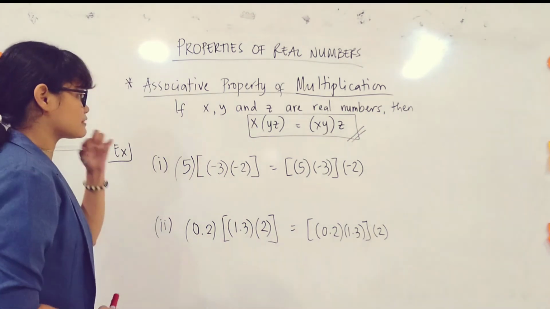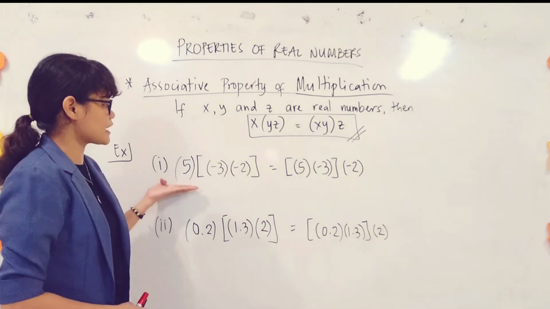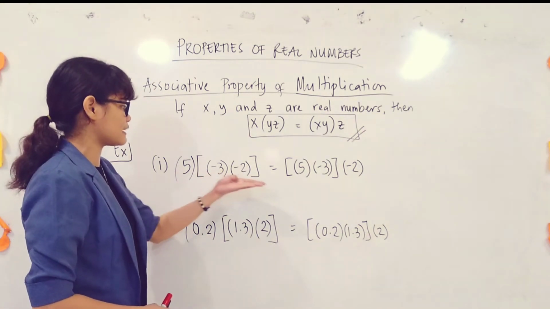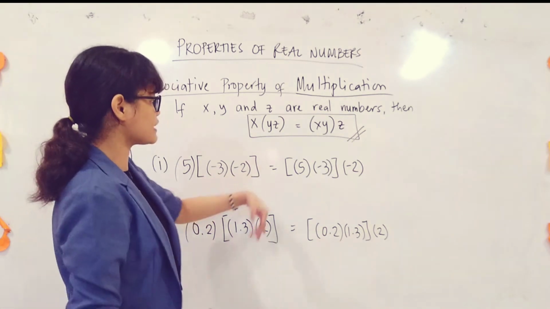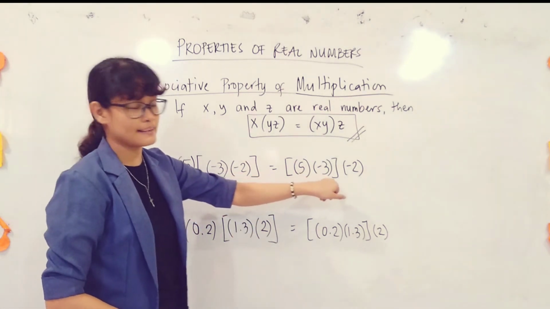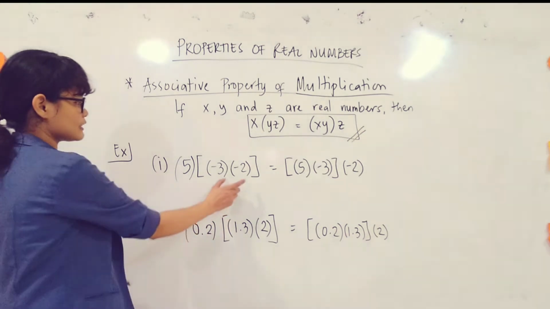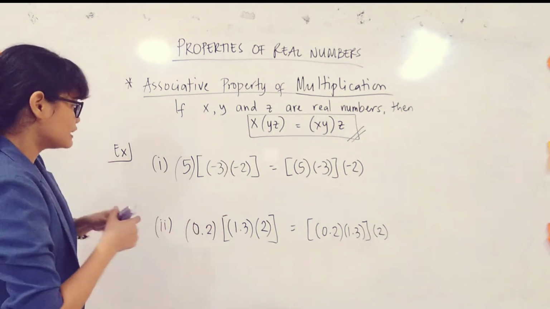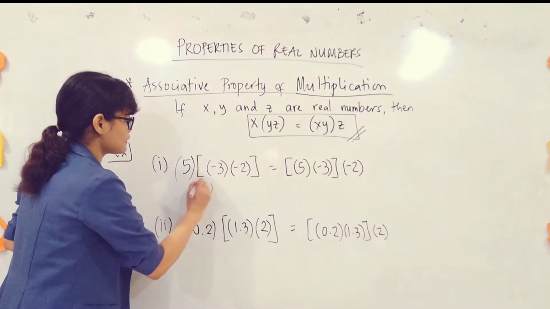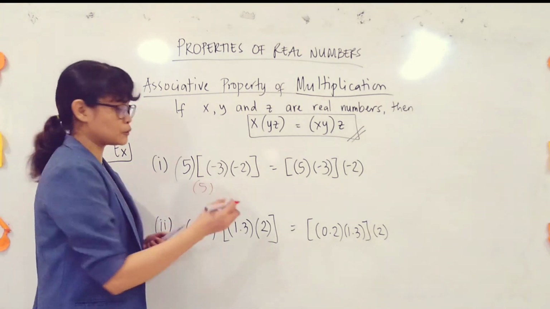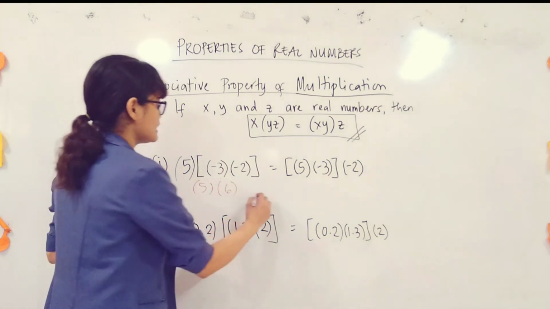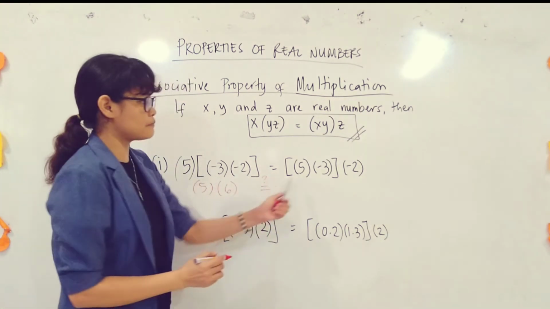Okay, so let's have an illustration. Example number 1, you have 5 times the quantity, negative 3 times negative 2, and then change of grouping. So you have 5 times negative 3, and then times negative 2. So unahin natin yung nasa loob ng parenthesis. So this will give us 5 times negative 3 times negative 2 is positive 6. Ay tingnan natin kung equal ba siya dito.